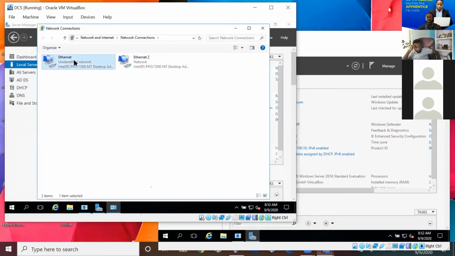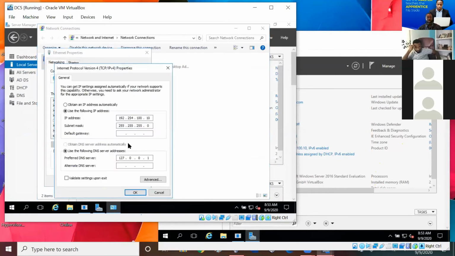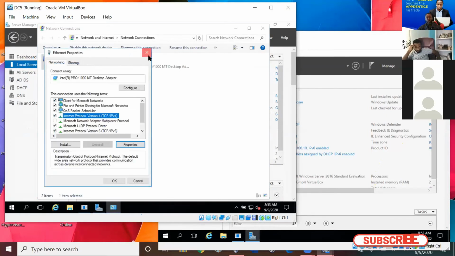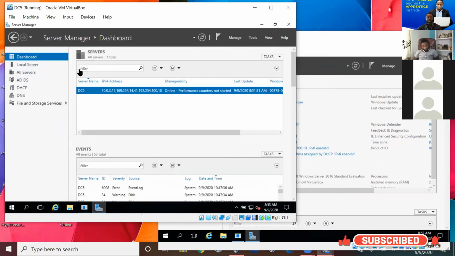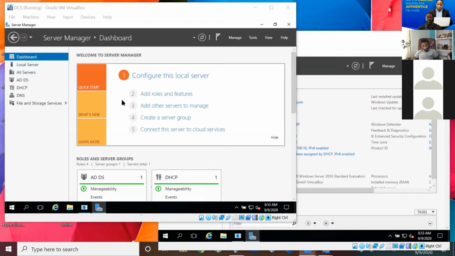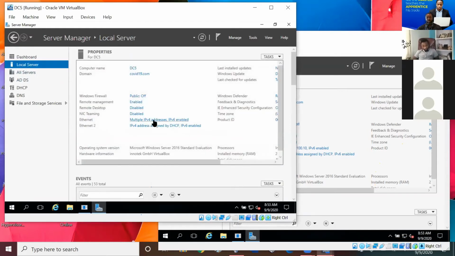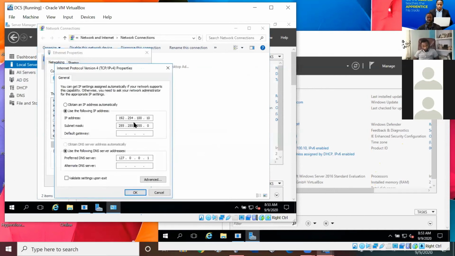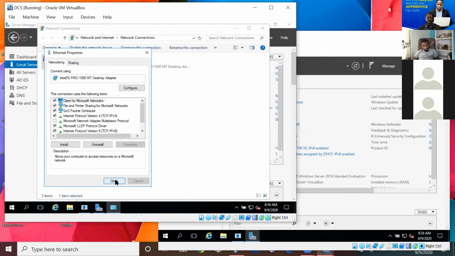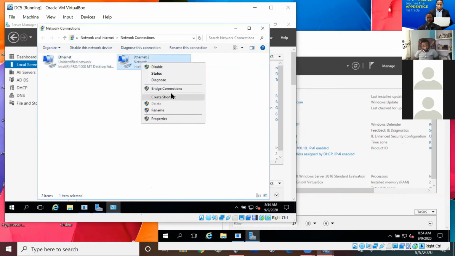So configure this. Copy this. IP version 4. Copy. It's here now. So why is it not showing it? Okay, so it's already configured. So why is it not showing here? There is a refresh button. Refresh will be local server. Okay, let's just go ahead and configure. IP version 4 properties. Use the following. What did we do? 192.254 does this. 127.0.0.1 means use myself as DNS server. Don't use any other one. That's the meaning of this. Self, internal using. So this is good. Close. This is not. Let's just see that it's dynamic.